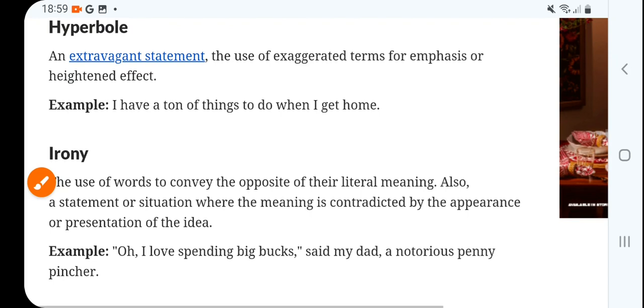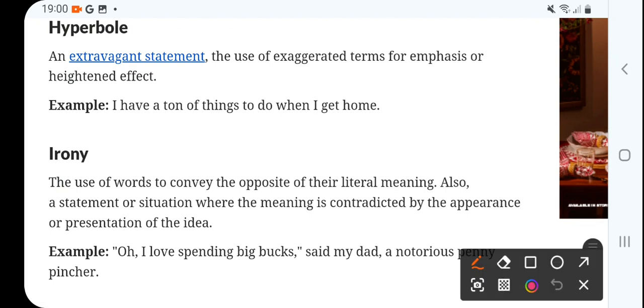Okay. Now next is hyperbole. An extravagant statement, or hyperbole, is what is called an exaggeration, right? The use of an exaggerated term for emphasis or highlighted effect. For example, I have a ton of things to do when I get home.